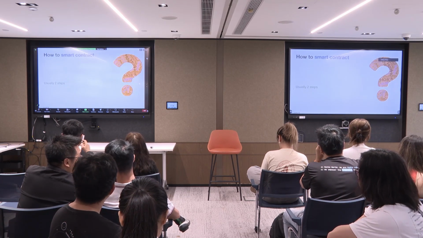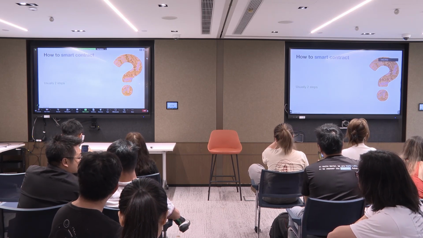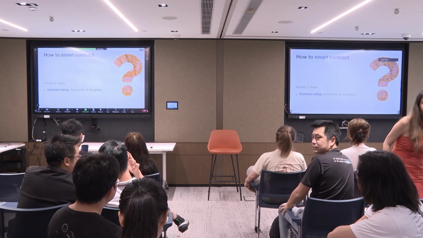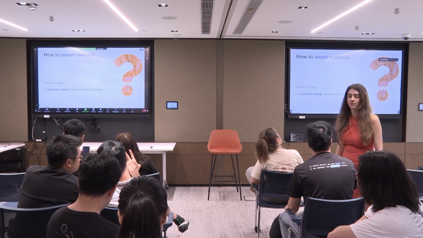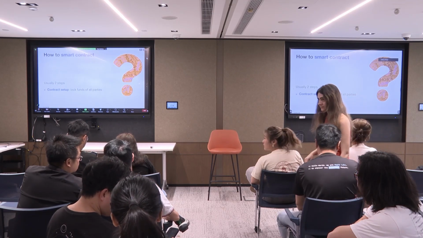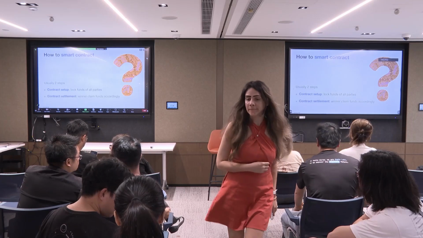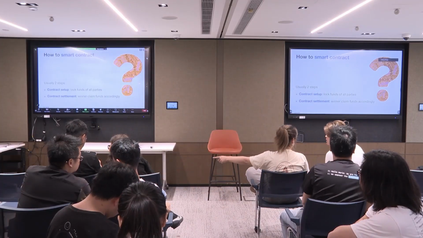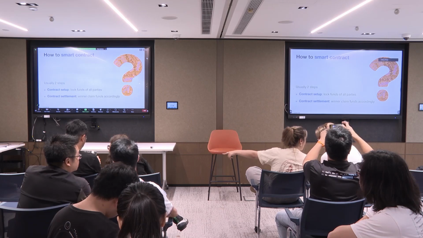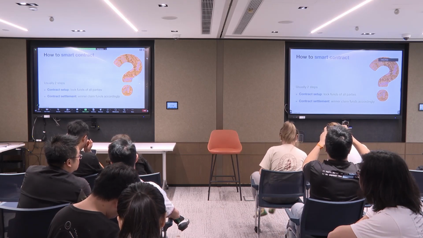I like to describe smart contracts in two separate steps. The first one I call the contract setup phase, where all the parties participating in this contract lock up their money in the contract. And then we have the settlement phase, the execution phase, where the winner claims the funds according to the rules in the smart contract.